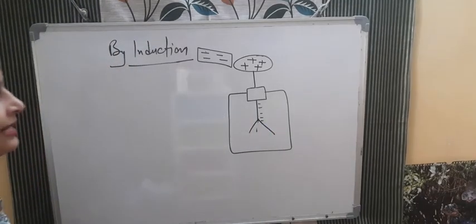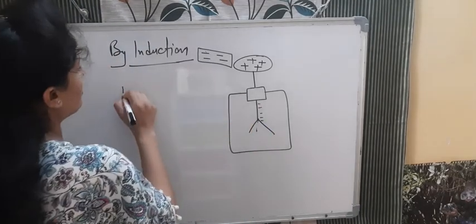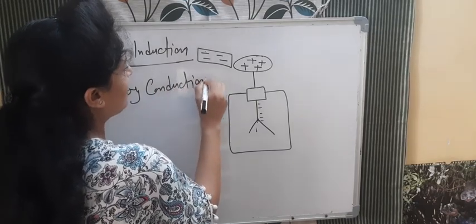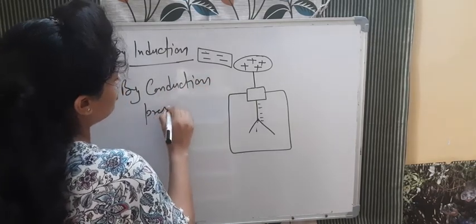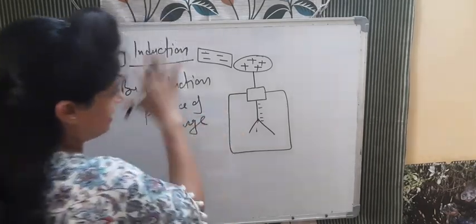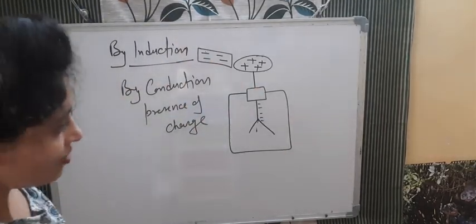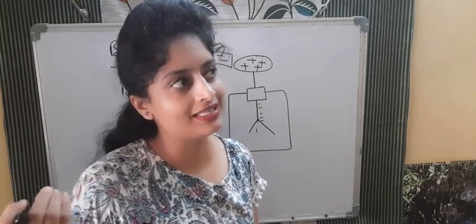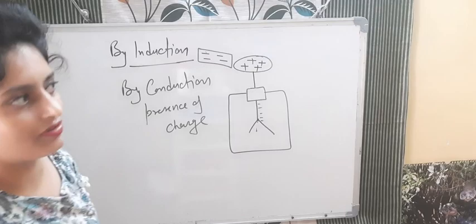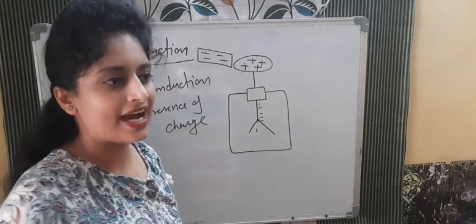So we proved that by both methods, by induction and by conduction, we can find out the presence of charge in the case of a gold leaf electroscope. So now we need to find out what kind of charge it is, positive or negative. For that, we will take a charged electroscope.